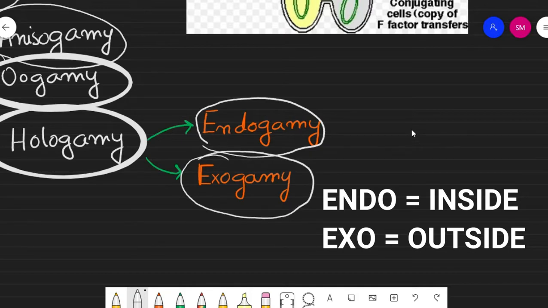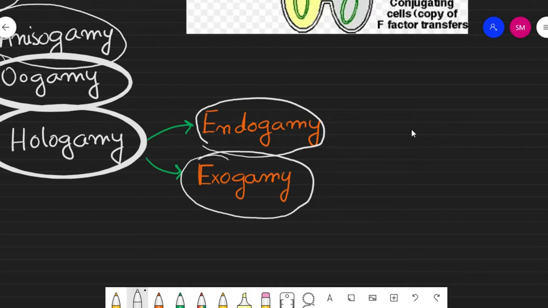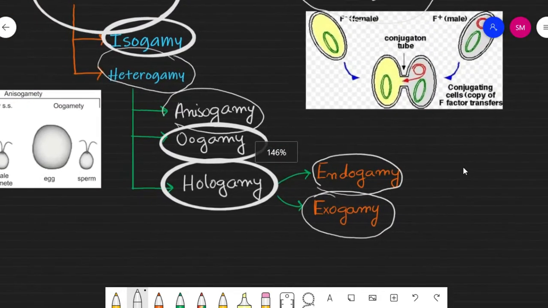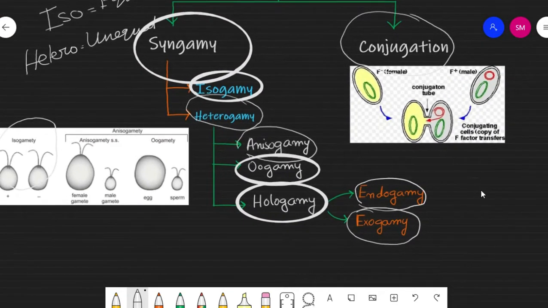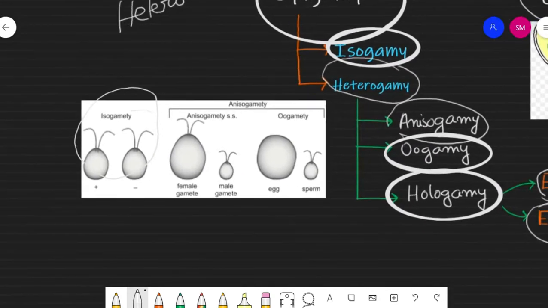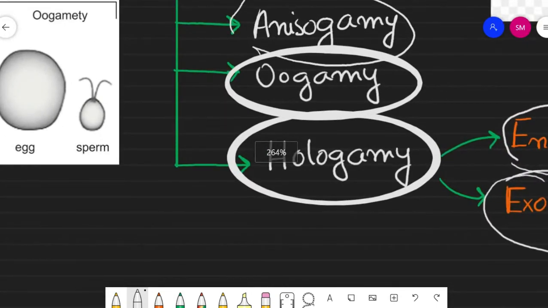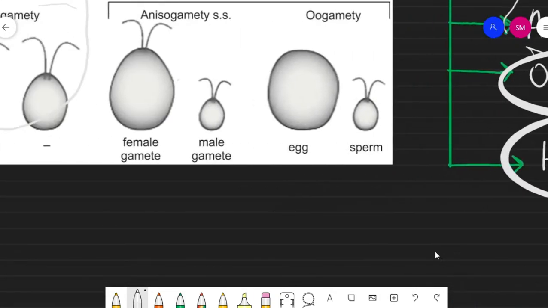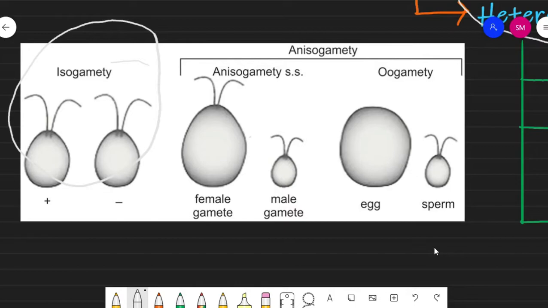So ultimately if you distinguish the different types of gametes, gamy means marriage, and syn means a different type of unit, and according to the unit these are classified firstly as iso as well as hetero. In the case of isogamy, both gametes originate equally, their formation is the same, their structure is the same, and both are capable of movement.